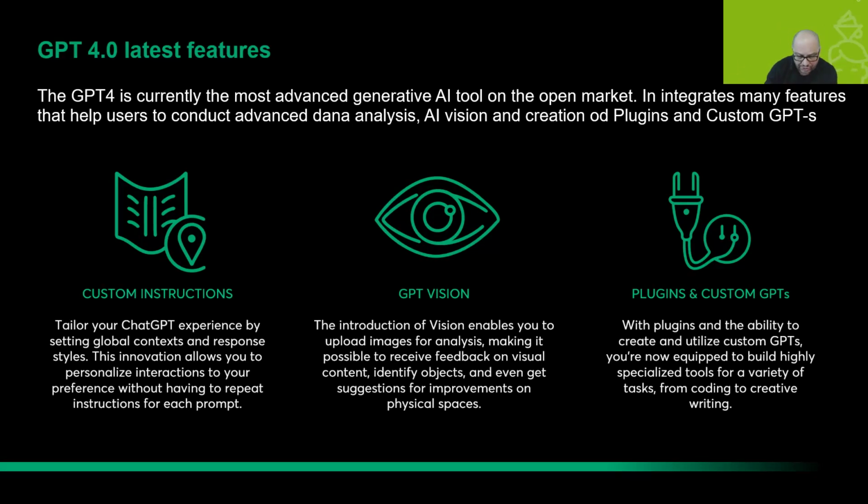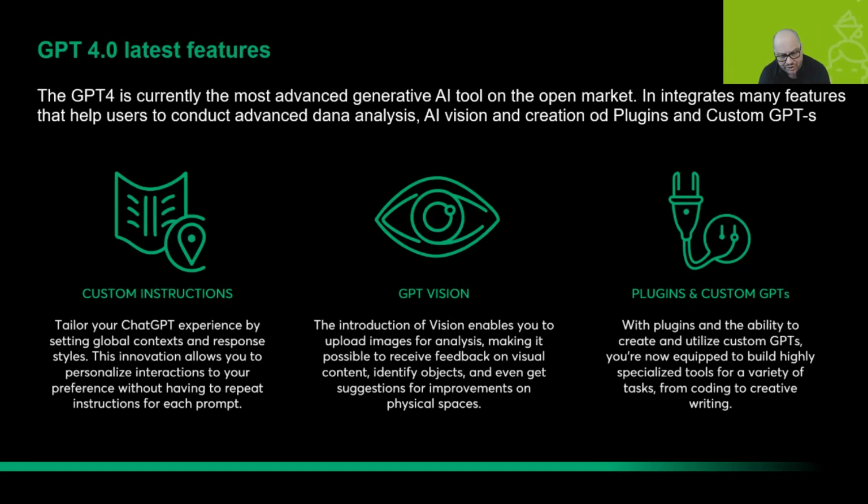The next thing on this screen is plugins and custom GPTs. Custom GPTs is a feature that is about 2-3 weeks old. Plugins are a few months old, but these are small tools. The plugins are small tools that allow ChatGPT to reach databases that are not part of ChatGPT. For example, there is a plugin for the World Bank, and through this plugin you can access all the databases that are publicly available from the World Bank Group.